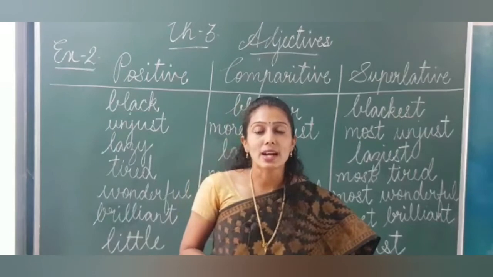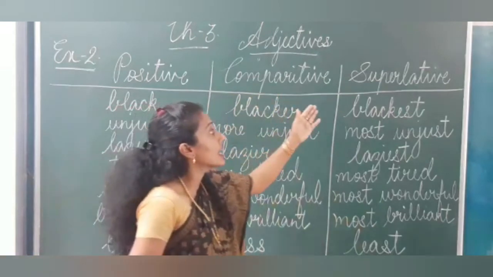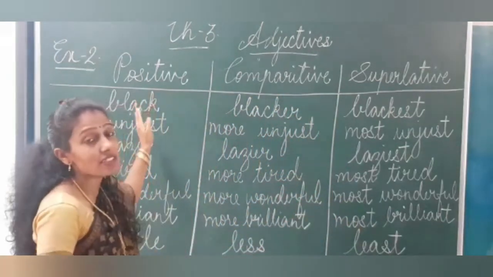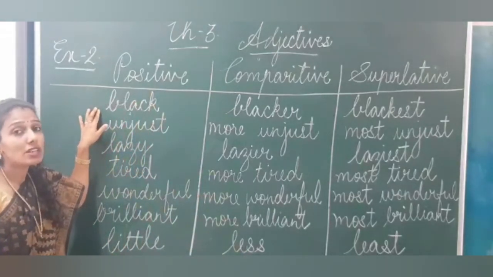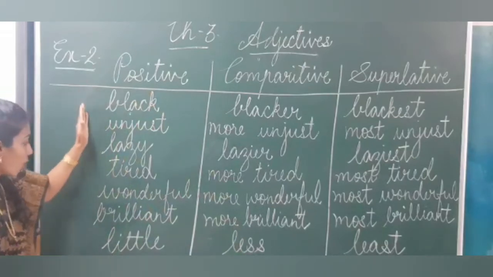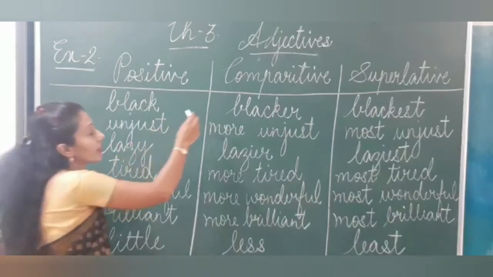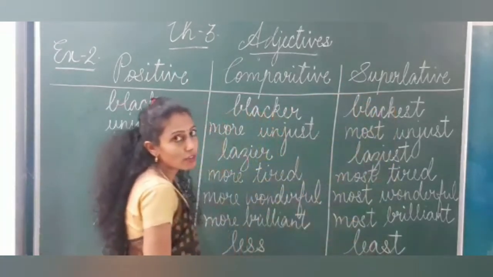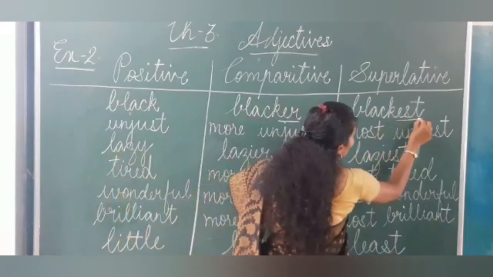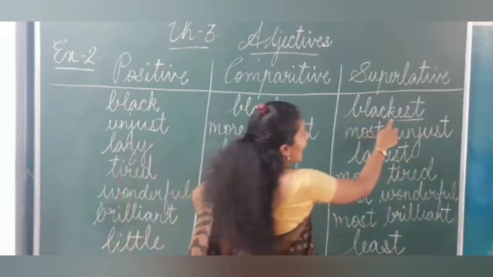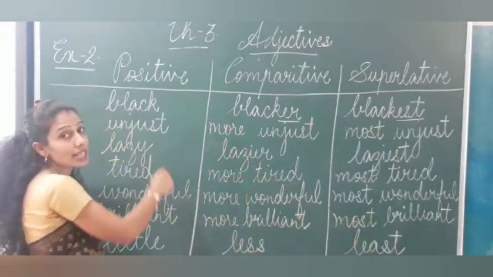So children, let's start exercise 2. You have to write the comparative and superlative forms of the adjectives given in the table. So let's start. The first adjective given is black. These all are positive forms. Now for these adjectives you are going to write the comparative as well as the superlative forms. Black, blacker, blackest. So you add er and est. The next word is unjust.